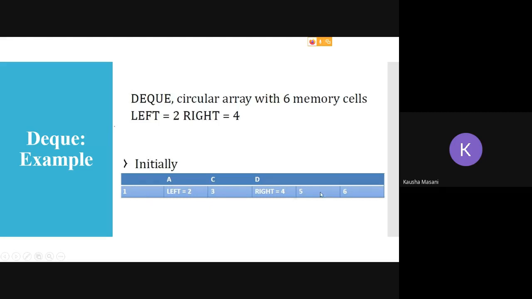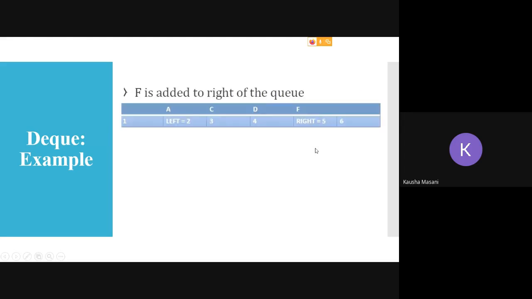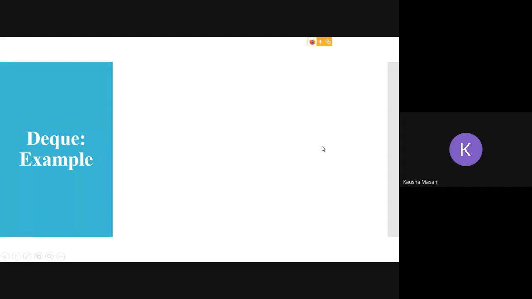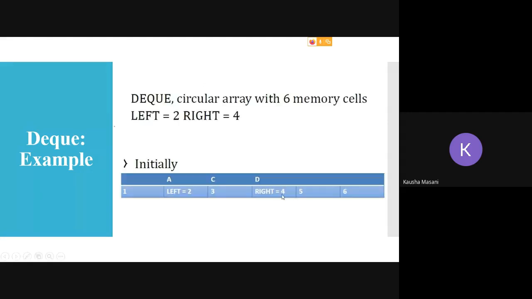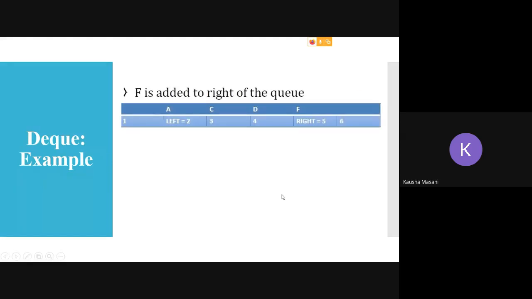Now F is added to the right of the sequence. Now this is your double-ended queue, so I can insert from both the ends and delete from both the ends. I am inserting F on the right hand side, so right got incremented. Right, which was previously pointing at 4, is now pointing at 5, and F got added.